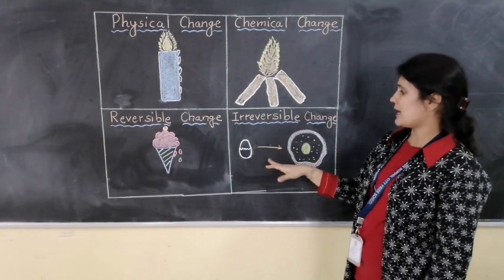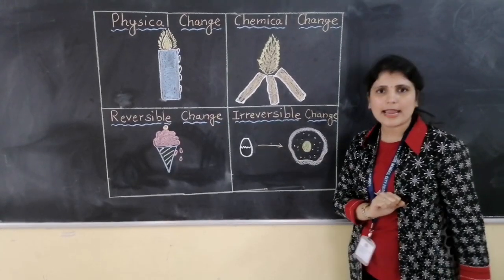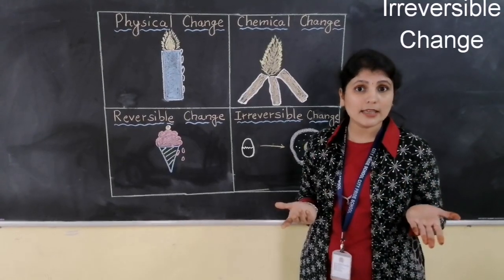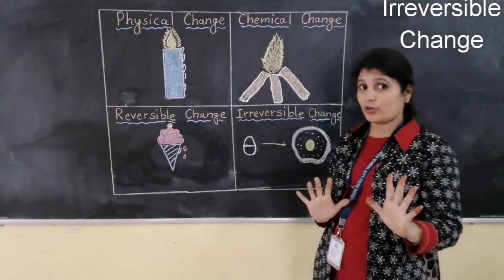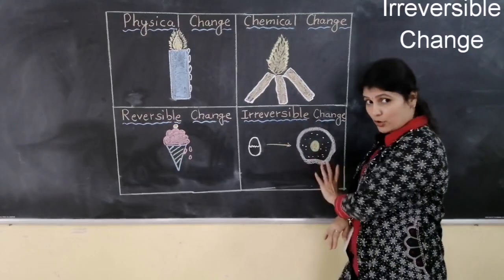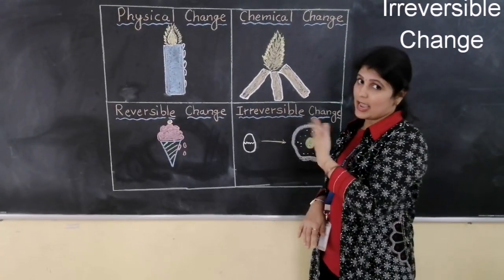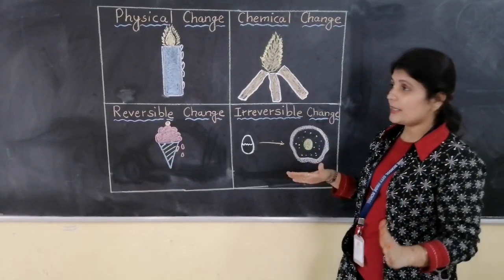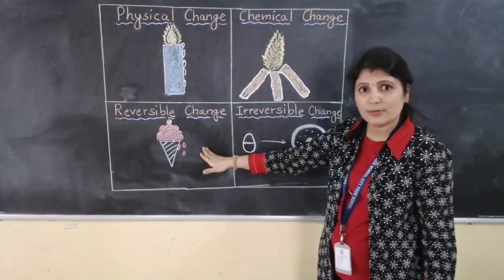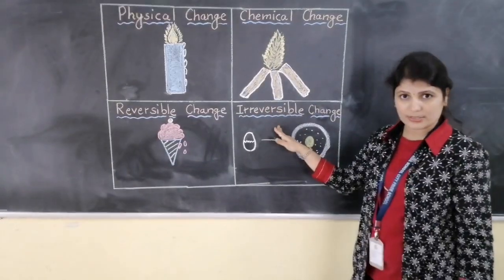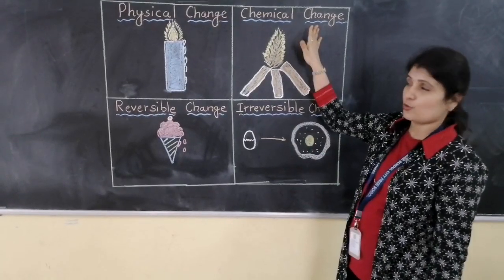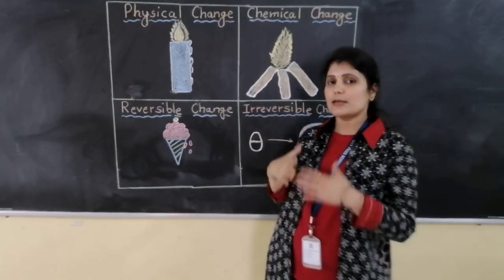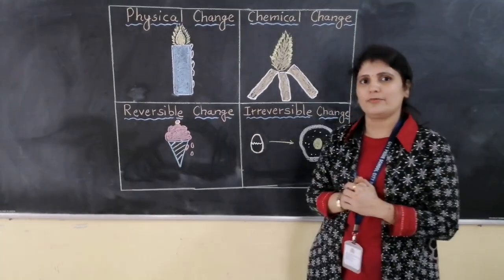Irreversible change. The example given is an omelette made out of egg. Irreversible is the change where the original product cannot be obtained again. By doing anything, we cannot get the egg out of the omelette, because all the chemical properties are changed, and it is a type of irreversible change. Many times there is a combination of physical change with reversible change, physical change with irreversible change, and the same with chemical change. It can be combined with reversible change and irreversible change. So we will discuss a number of examples afterwards.